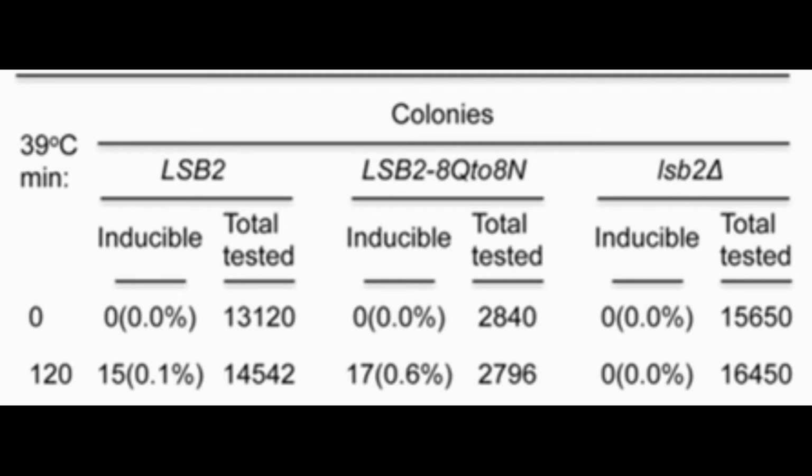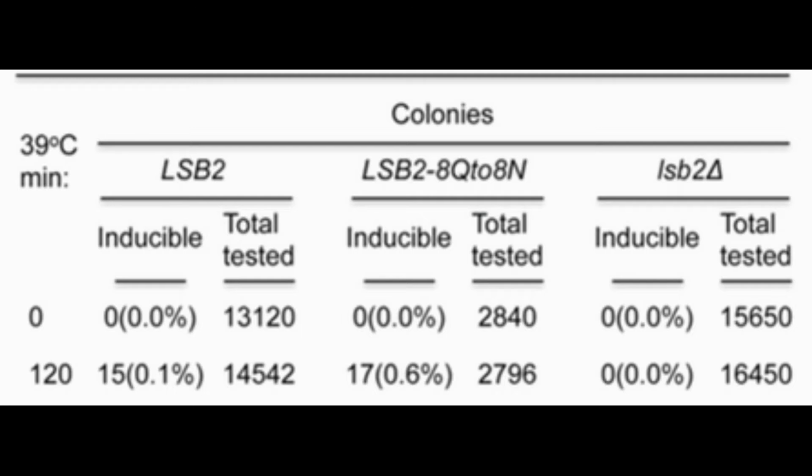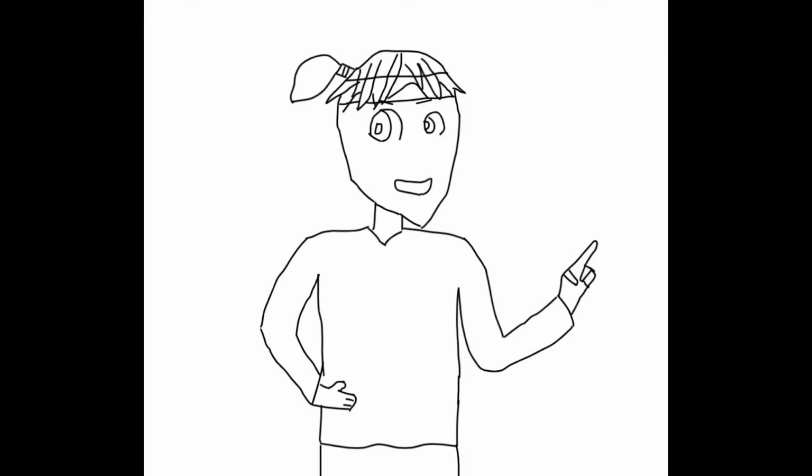After the heat shock at 39 degrees for 2 hours, we can get the result by observing the colonies on the selective medium. The result is interesting. The colony frequency of the heat shock group is 0.1% higher than the control group. Then we are moving to the LSB2-like group. There is no change in the colony frequency. Therefore, we can conclude that the thermal stress enhances the ability of LSB2 protein to transform the normal protein to prion, and none of them can work under this mechanism independently.